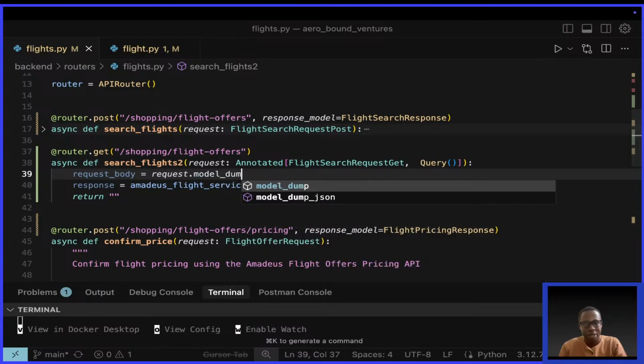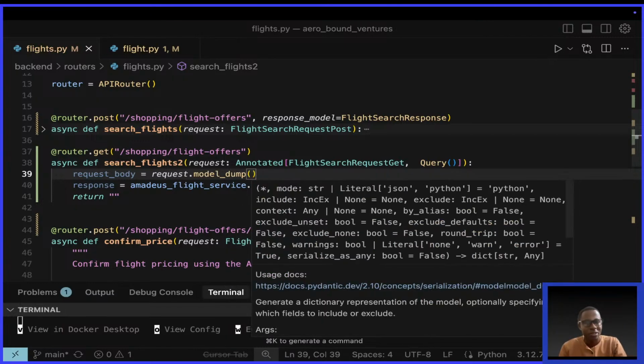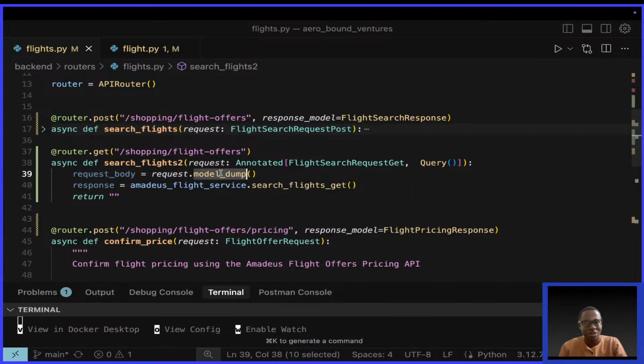Remember this method that we learned about, which replaced dict. It converts your Pydantic model to something JSON serializable like a dictionary. Then we can pass this request body here like that. Then I say return response.